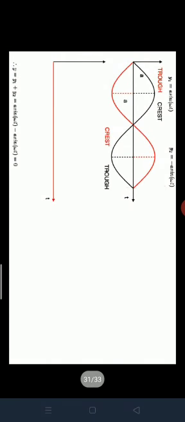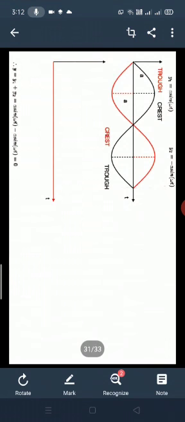If we combine both, what will we get here, trough crest and crest trough: y1 is equal to a sin omega t, y2 is equal to minus a sin omega t. If we add y1 plus y2, a sin omega t minus a sin omega t is equal to 0.